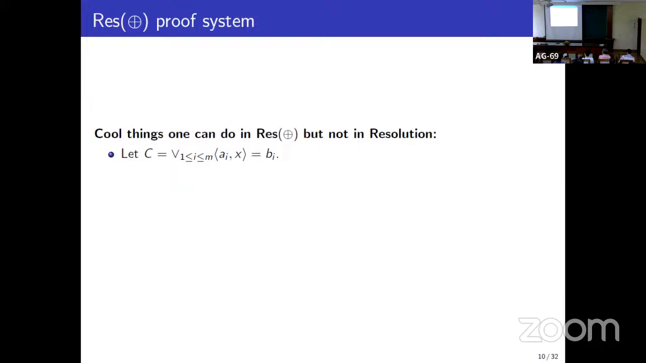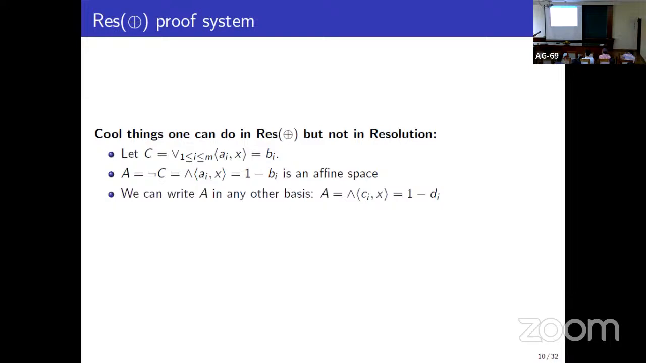Take any linear clause. Now look at its negation. This is an affine space. Now you can write these equations in any other basis. And if you negate it again, you get another expression for the same linear clause. So you can write the linear clause in many different ways by using different bases. By choosing different bases, you can expect that using this new expression, you can do more resolution steps. And then you can again express it in another basis and do some more resolution steps.